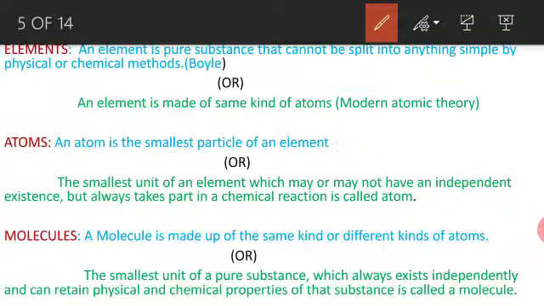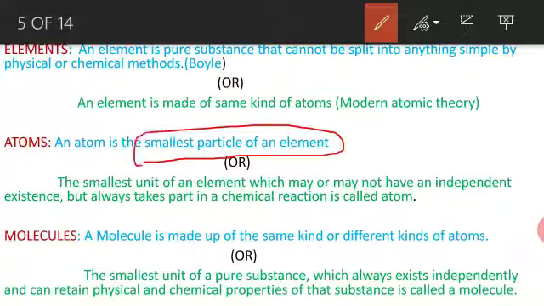Next, atom. The atom is the smallest particle of an element. We consider this is a copper atom. There are so many atoms present in the element. Here, this is the least particle.